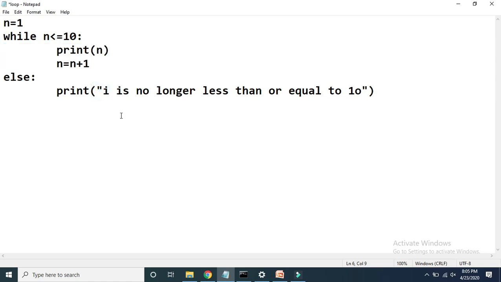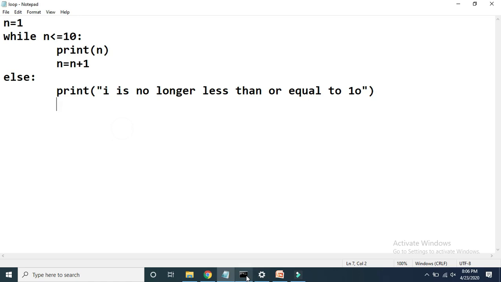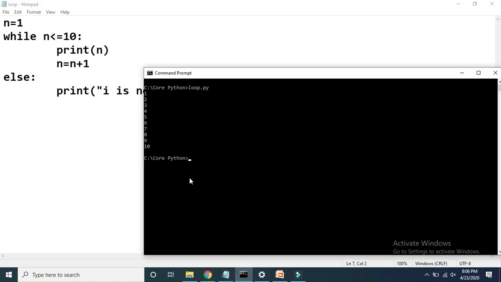Now if I execute this program, then initially I will get numbers from 1 to 10, and when the value of n becomes 11, then this condition will be false and control will go to this else and this statement will be executed. So the output of this program we are expecting as numbers from 1 to 10 along with this statement. Let me show you the output once again. So see, this was our previous output. Now see how we are getting the output.